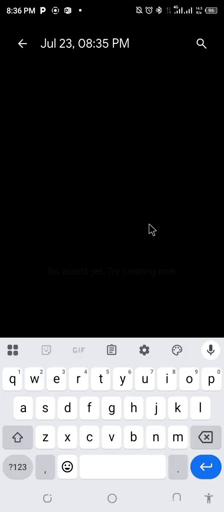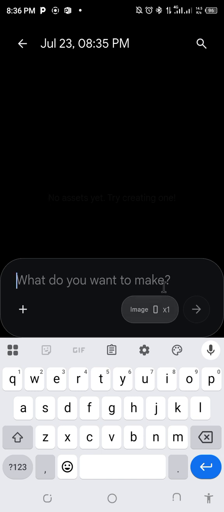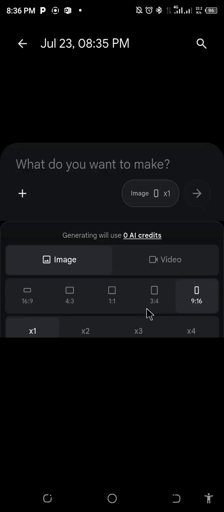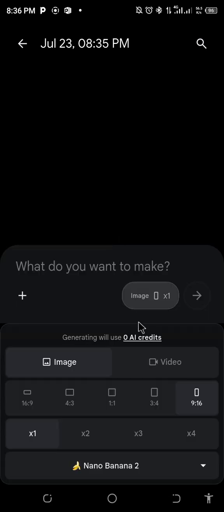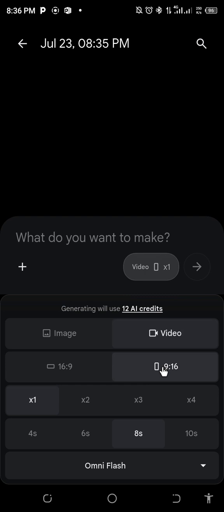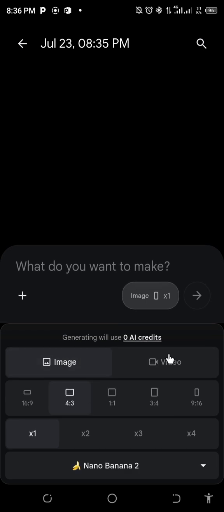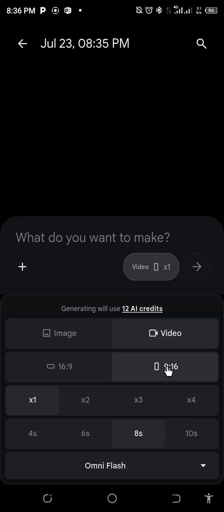For those of us who have issues, if you see the image there, you can change it. Click on it. Click on where you see that. Oh, I have 0. What am I going to do now? I have 0 credit. But I have 12. Oh, thank God. I have 0 credit on image, but I have 12. So now it was on image, and I'll take it to video, right? So I have 12 credits on video, and this is it. And it's going to be 8 seconds, and here I go.